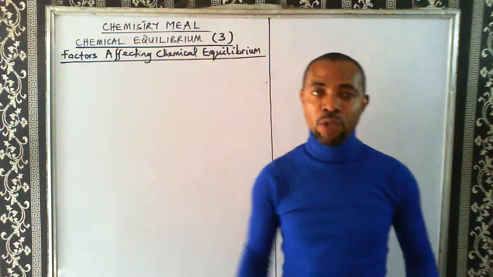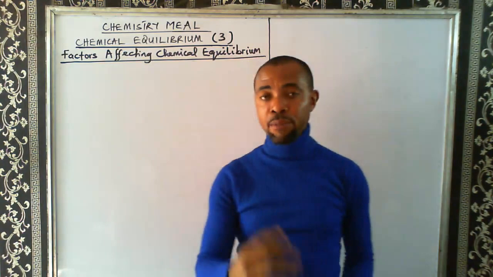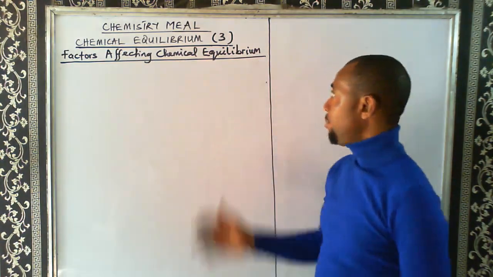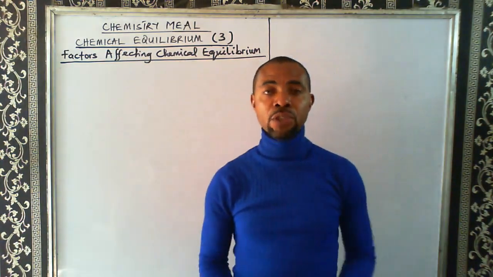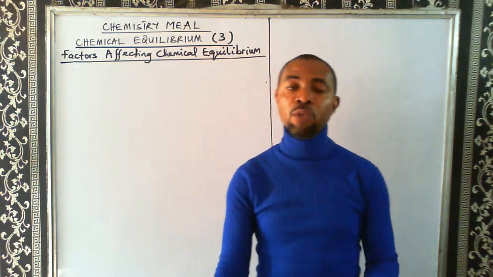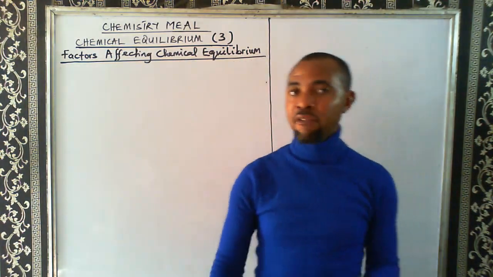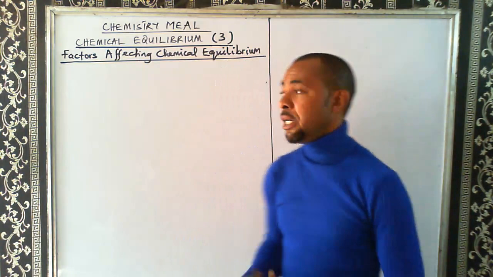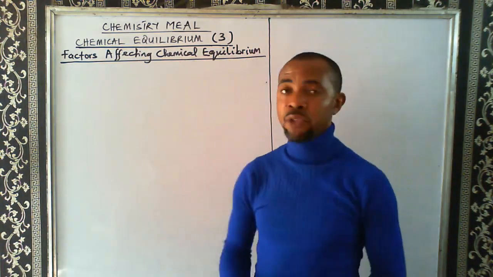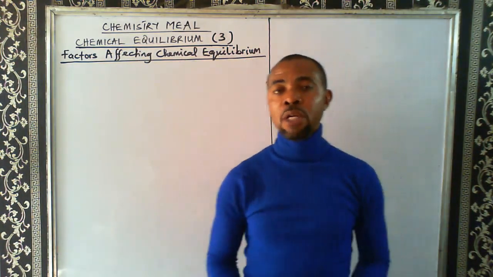Today on Chemistry Meal, we are still on the concept of chemical equilibrium. This is part 3 of the concept of chemical equilibrium. And today we want to look at factors affecting a reaction that is in equilibrium. So, factors affecting chemical equilibrium.